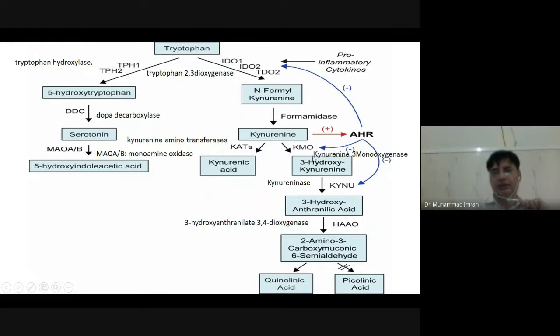The other enzyme is kynurenine 3-monooxygenase, which converts kynurenine into 3-hydroxykynurenine. This is converted into 3-hydroxyanthranilic acid by the kynureninase enzyme, which has hydrolytic ability. It converts 3-hydroxykynurenine into 3-hydroxyanthranilic acid.